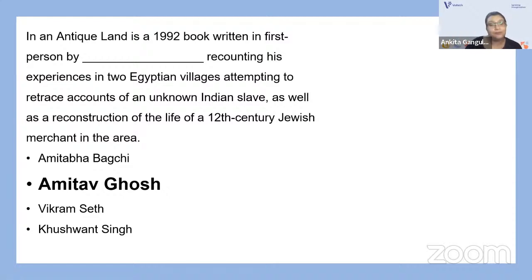Right, chronology is very important for any author you are studying. So please look up all the works of Amitav Ghosh in the correct chronology. Even Amitabh Bagchi, Vikram Seth, Khushwant Singh, all of them are equally important writers of Indian literature. So do look up their works. All right. Next.